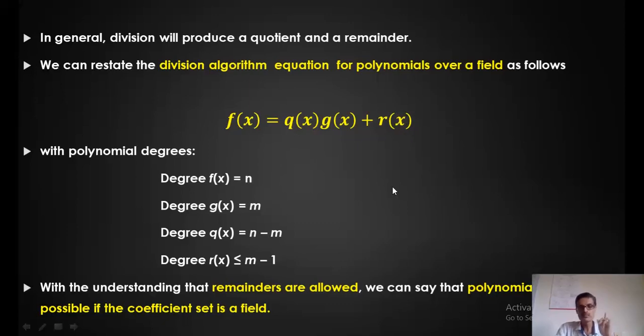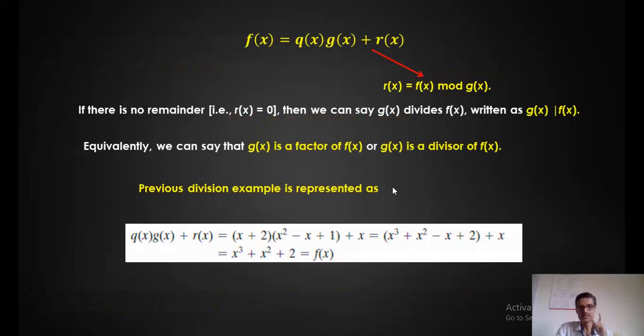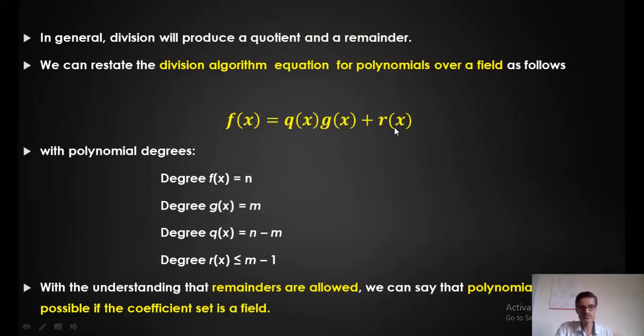Now, this remainder may be 0, it may not be 0. I'll go back to this again. So r of x may be 0 or may not be 0. What are the degrees of these polynomials? The degree of f of x is n, the degree of the divisor is m, the quotient polynomial will have a degree equal to n minus m, and the remainder will have a degree less than or equal to m minus 1. If the remainders are allowed, we can say that the set of coefficients, whatever is possible, is a field.